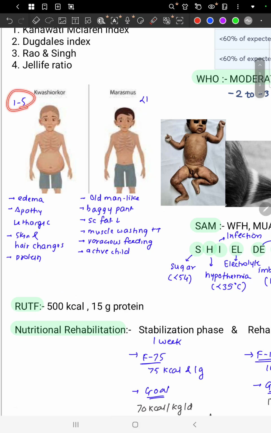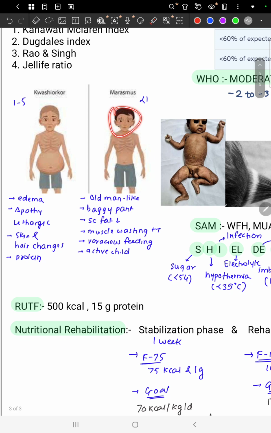Kwashiorkor is found in 1 to 5 years of age. Marasmus is found in less than 1 year of age. Kwashiorkor is mostly a protein deficiency, while marasmus is protein as well as energy deficiency, that is calorie deficiency. Now by looking at the features, in kwashiorkor there is going to be a pot belly, while in marasmus there is no pot belly, that is, no edema and no ascites is present in marasmus.